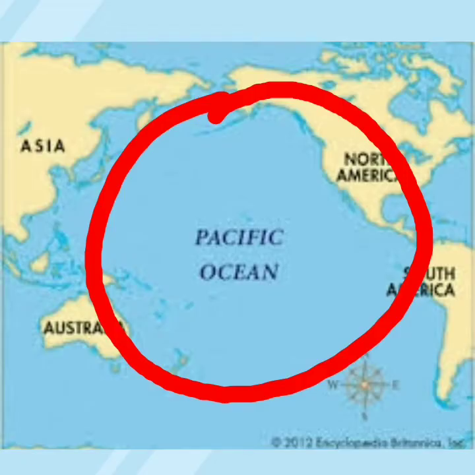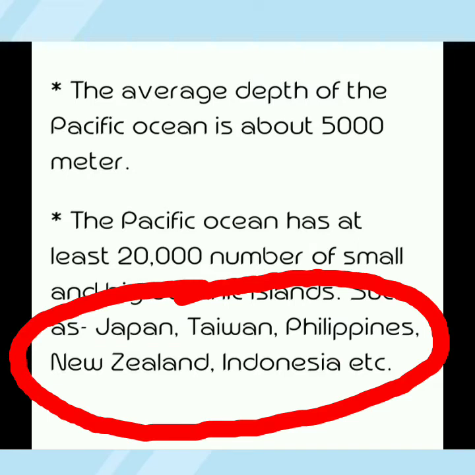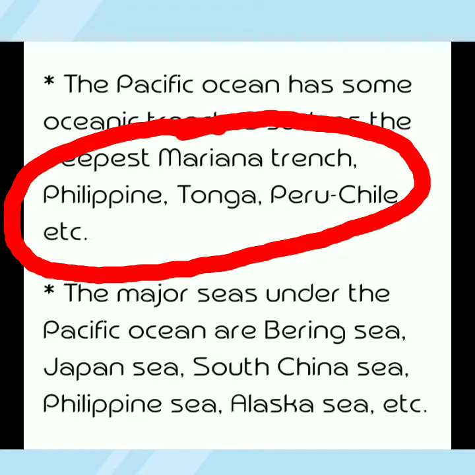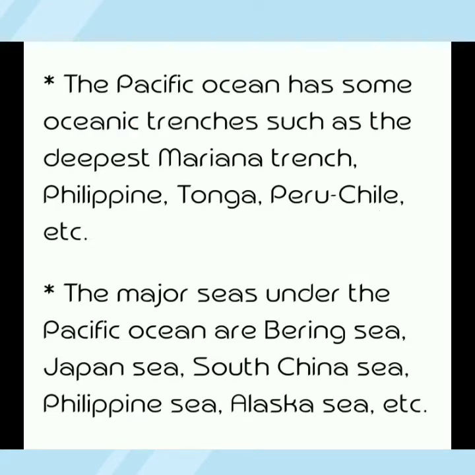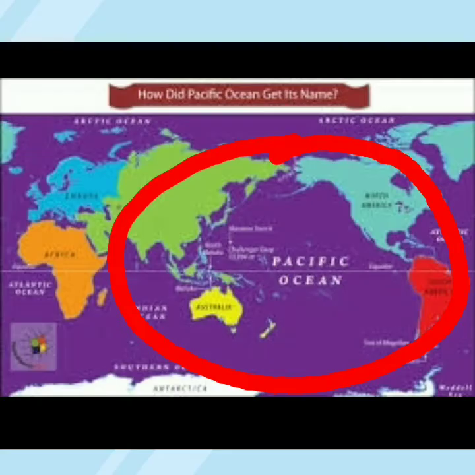This is the location of the Pacific Ocean. The average depth of the Pacific Ocean is about 5,000 meters, and the Pacific Ocean has at least 20,000 small and big oceanic islands, such as Japan, Taiwan, Philippines, New Zealand, Indonesia, etc. The Pacific Ocean has some oceanic trenches such as the deepest Mariana Trench, Philippines, Tonga, Peru, Chile, etc. The major seas under the Pacific Ocean are Bering Sea, Japan Sea, South China Sea, Philippines Sea, Alaska Sea, etc. This is the picture of the Pacific Ocean.